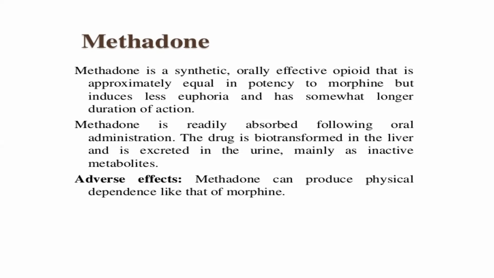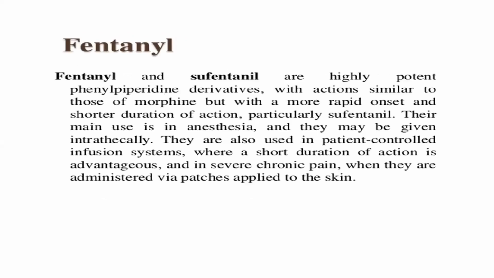Methadone is rapidly absorbed by the oral route. The drug is biotransformed in the liver and excreted in urine, mainly as an inactive metabolite. Adverse effects of methadone can include physical dependency, like morphine.